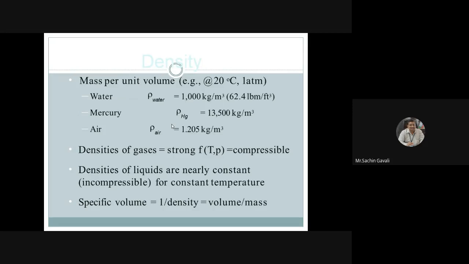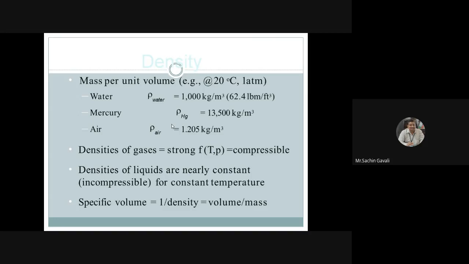So one is density. Density means what? It is mass per unit volume. So the density of water is 1000 kg per meter cube, and mercury, mass per unit volume. Density is denoted by rho. Water density, everybody henceforth you have to remember that.